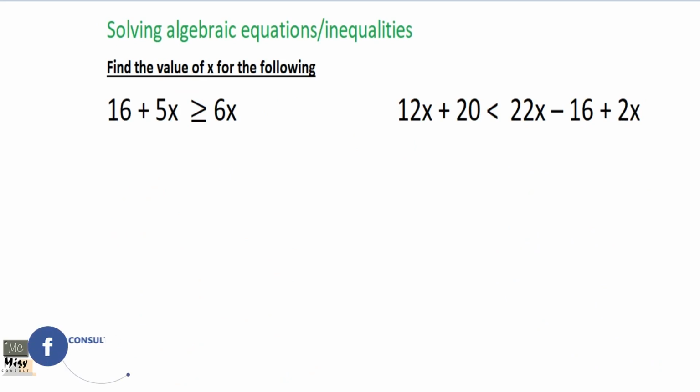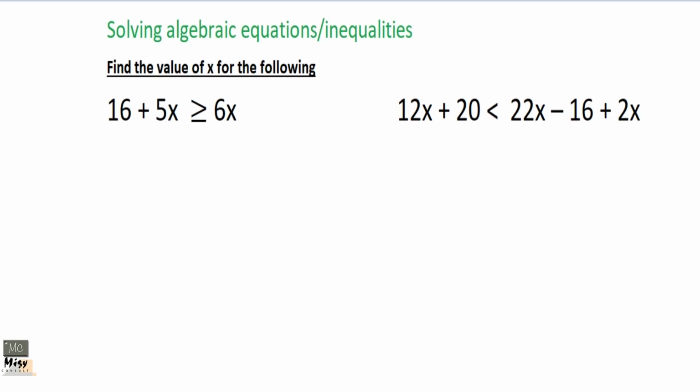Okay, so let's go to our next one. This time around we can see inequality signs there. Please, it's only the sign that is there, and we've taken care of the trap, so we don't have any problem. We are just solving it like an equation. The trap was that when you divide through by a negative, the sign must change. That is the inequality sign, either the greater than, less than, greater than or equal to, or less than or equal to sign will be changing. That is the only thing that makes a change in the working. Otherwise, everything is worked the same.